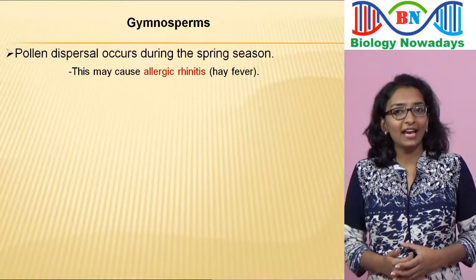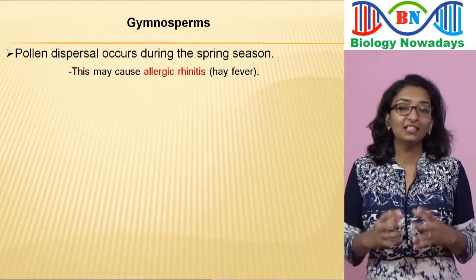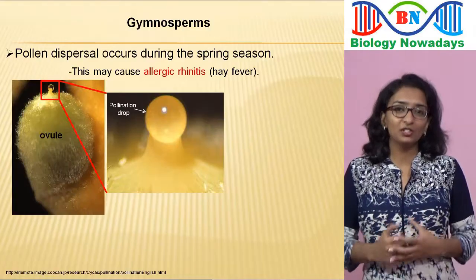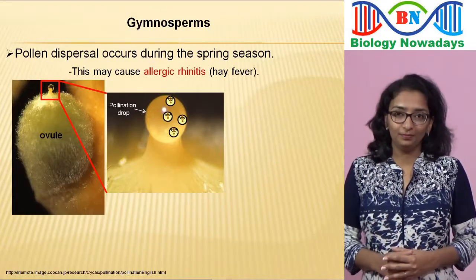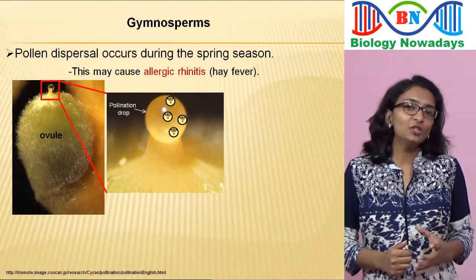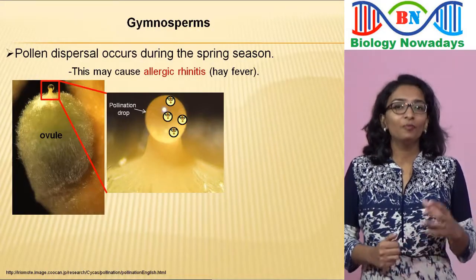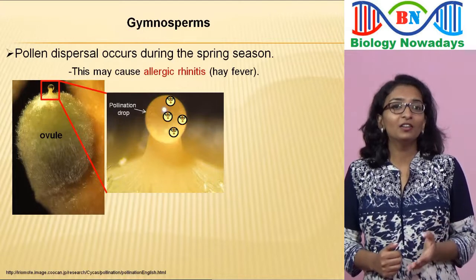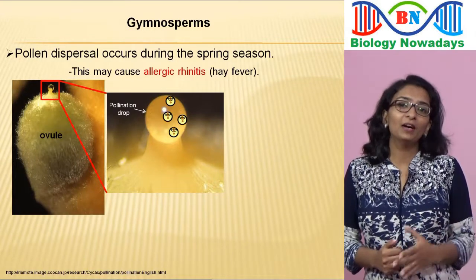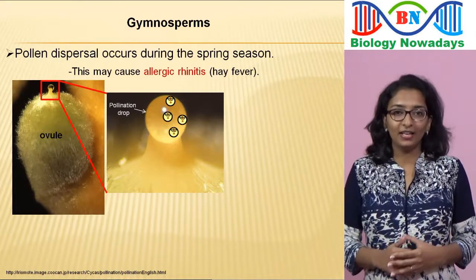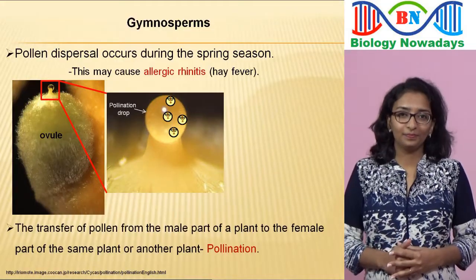The pollen grains carried away by wind will get trapped in a sticky drop called the pollination drop, seen at the micropyle. Pollination drop is secreted by the ovules. This transfer of pollen from the male part of a plant to the female part of the same plant or another plant is called pollination.